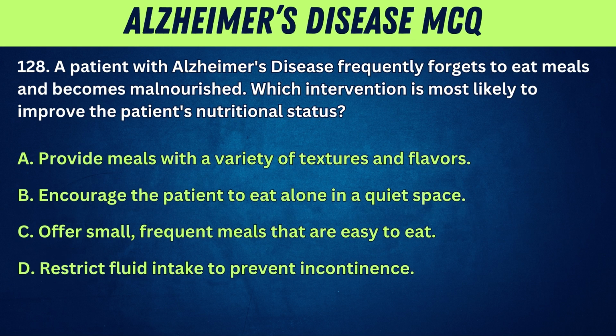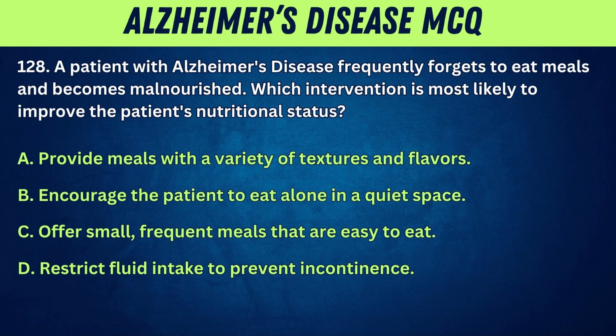128. A patient with Alzheimer's disease frequently forgets to eat meals and becomes malnourished. Which intervention is most likely to improve the patient's nutritional status? A. Provide meals with a variety of textures and flavors. B. Encourage the patient to eat alone in a quiet space. C. Offer small, frequent meals that are easy to eat.